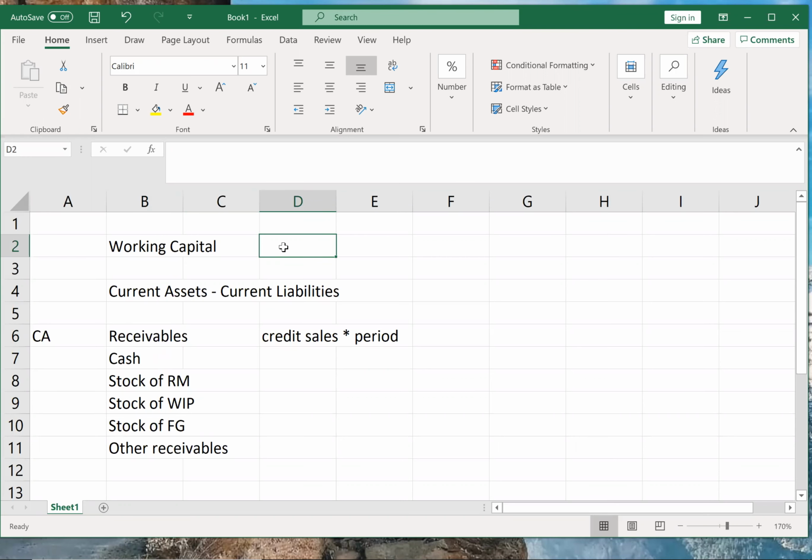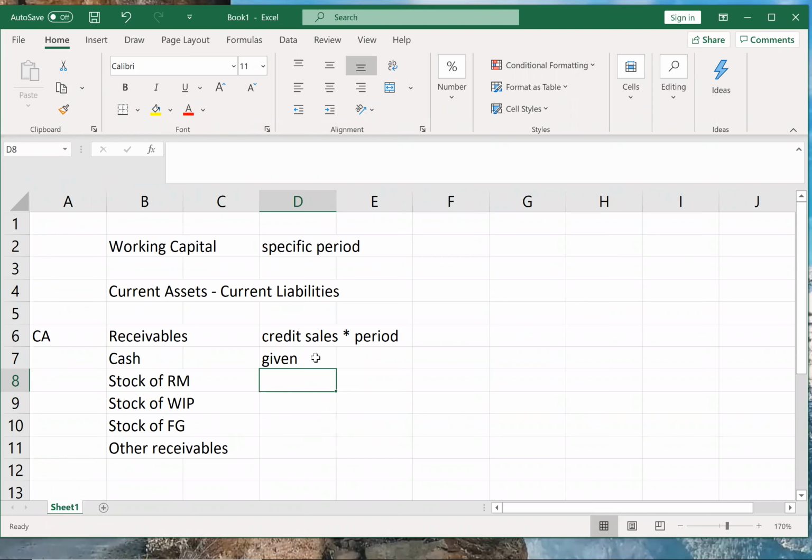So working capital is generally required for a specific period. So we are going to calculate as per the specific period. Whatever period they mention, we'll have to consider it over here. Cash, as it is given in the problem. Whatever cash they have given in the problem, we will take it in your current assets. But it does not mean that if credit sales is 80%, cash sales is 20%, that 20% is cash. No, cash sales is different, and cash in hand, cash at bank is different.